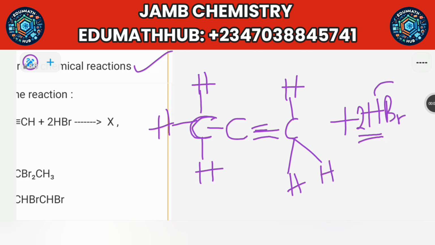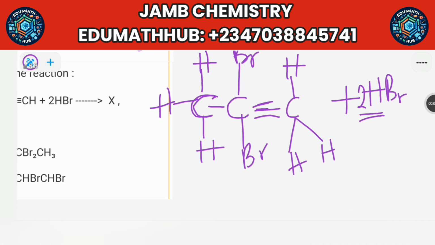So this bromine here, attach it to the carbon atom that has the least hydrogen, or the one that does not have any hydrogen at all. So this carbon here does not have any hydrogen at all. So you're going to attach 2 bromine to it like this, Br. Okay, so there will not be a triple bond again. Everything will now be single bond. So this is how the final answer will be.